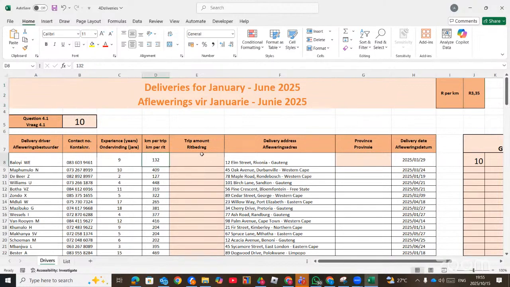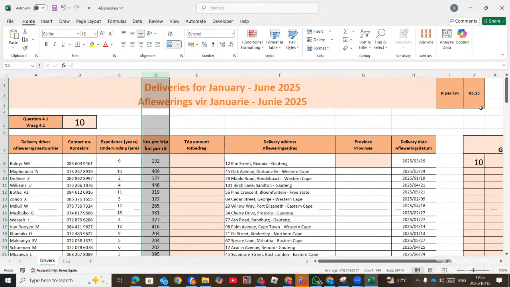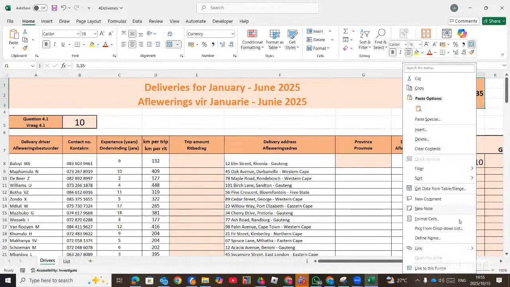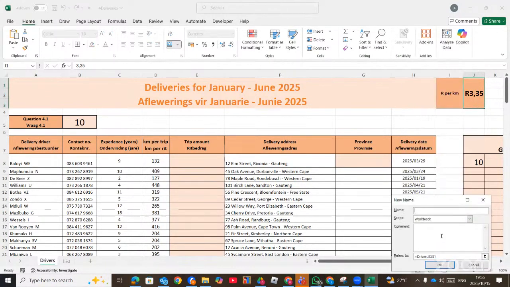And for you to do that, because each and every value in column D will be multiplied by this particular value, we need to give J1 a name. So you can just right click and say define name. You can just say A to give it a name.